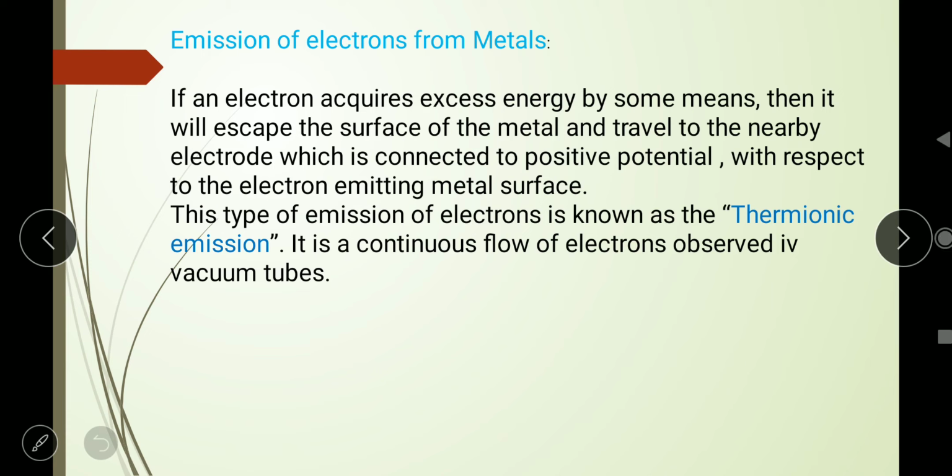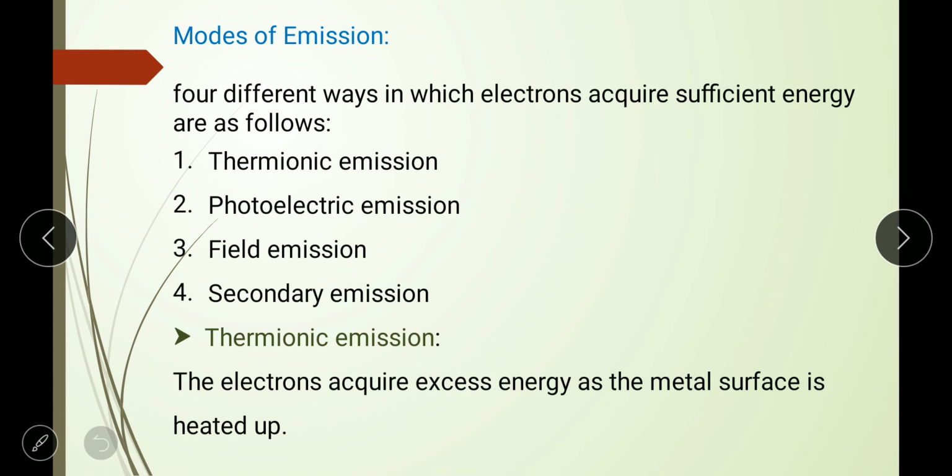So, modes of emission. Four different ways in which the electron acquires excess energy are as follows. First is thermionic emission, second is photoelectric emission, third is field emission, and fourth is secondary emission. First, thermionic emission. What is meant by thermionic emission?